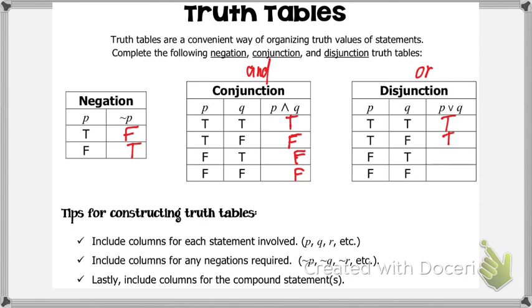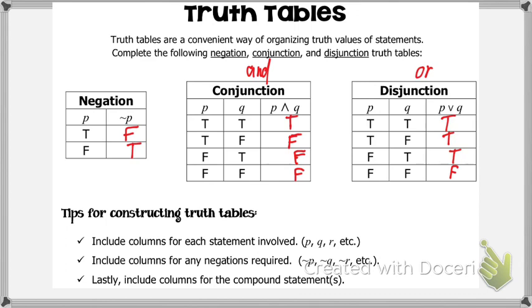I heard you say it. True. Very good. And then following that? False. Very good. In the first 3, at least one of them is true each time. But in our last scenario, they're both false, so it's false. Now, we have a very systematic way of doing this, like I said. These tips are going to be important. We're going to write even a little bit more.